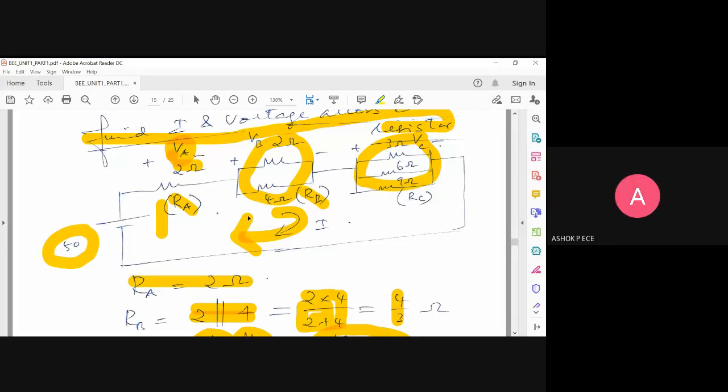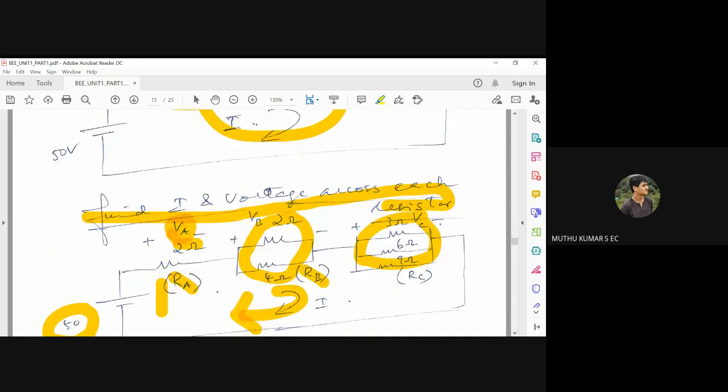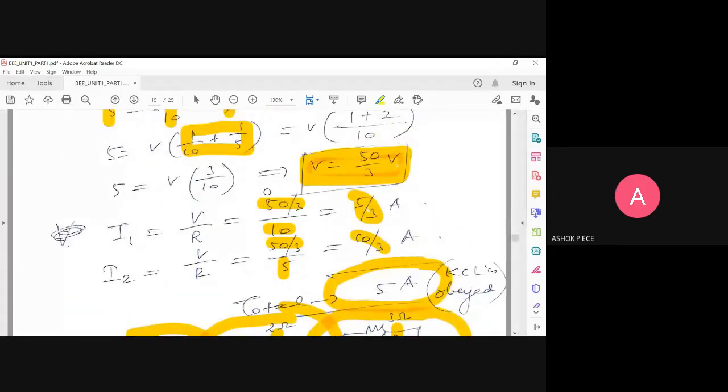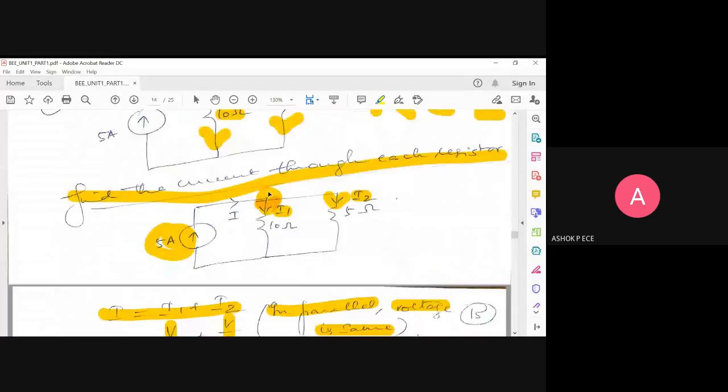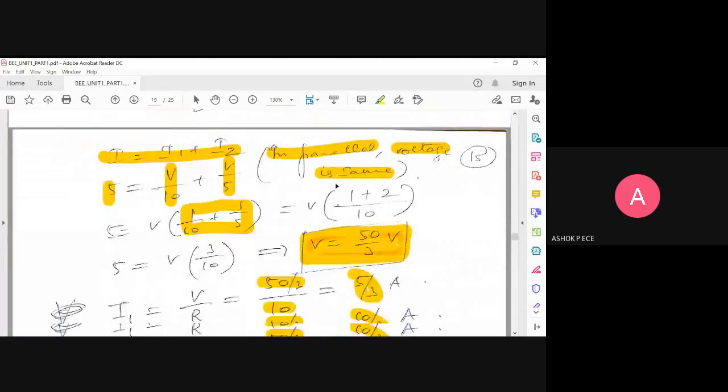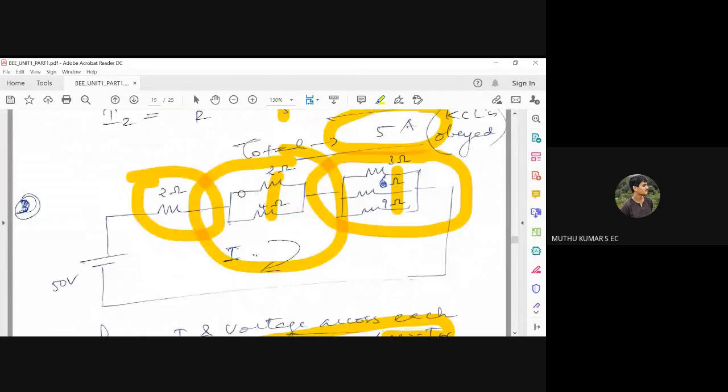So you cannot say for this circuit only I will use KCL, for this circuit only I will use KVL. That cannot be said. If all the components are connected in series, you can use KVL only there. If all the components are in parallel, you can use KCL only there. If you have a combination of both series and parallel elements, definitely you have to use both the laws inside your circuit. In the first example, all were in series, so we used KVL. In the second example, all are in parallel, so we used KCL. Now you see we have a combination of both series and parallel, so I use KVL as well as KCL.